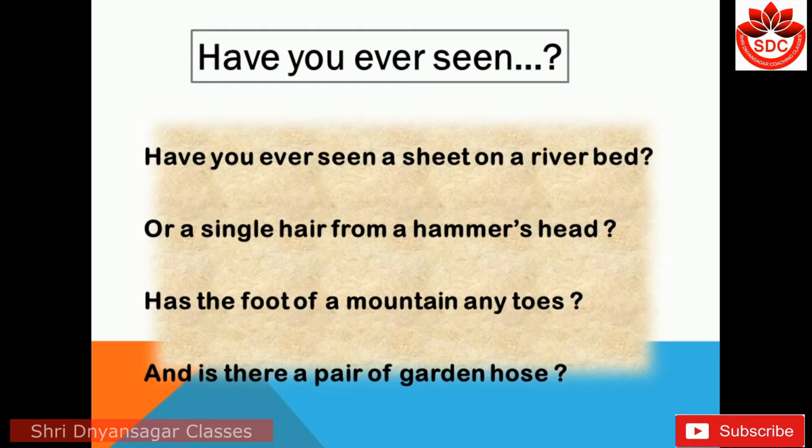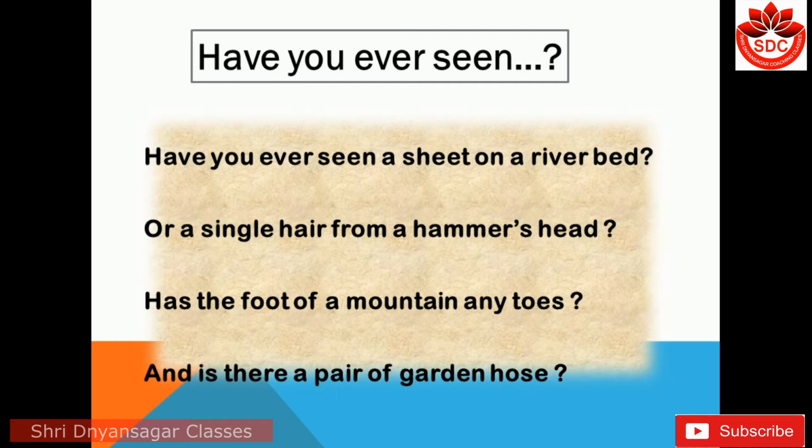Have You Ever Seen? Very nice poem. Homographs are used here. In the first line: have you ever seen a sheet on a river bed or a single hair on a hammer's head? Here, sheet stands for two different meanings. When we cover our bed, at that time we use a sheet, and another here is used for a river bed.